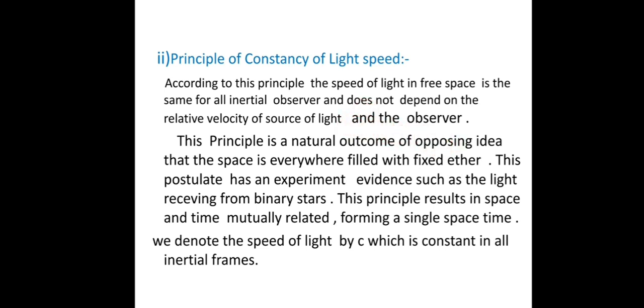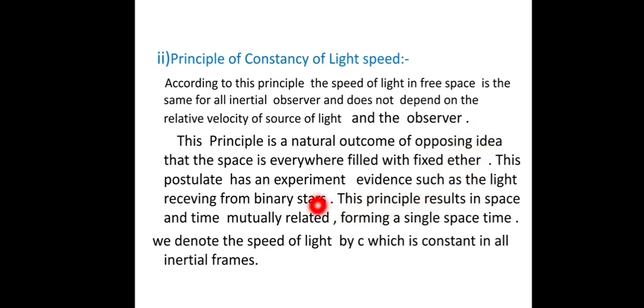This principle is a natural outcome of opposing the idea that space is everywhere filled with a fixed ether. This postulate has experimental evidence, such as the light received from binary stars.